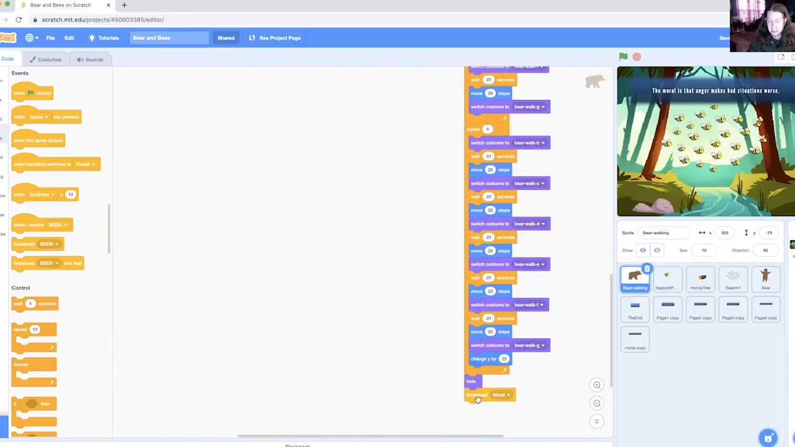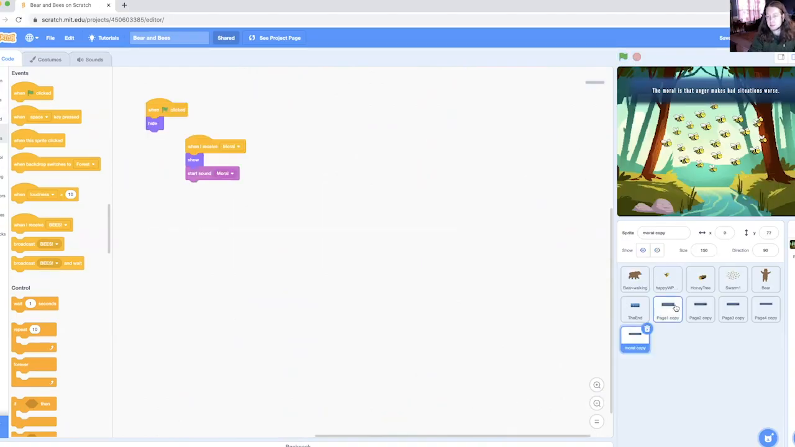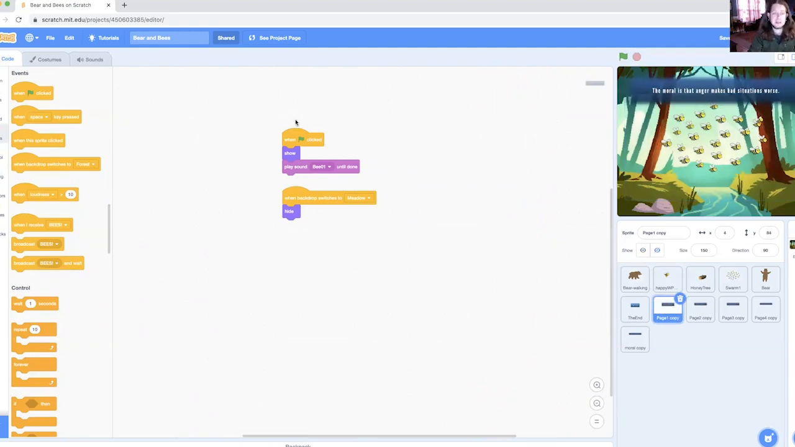And then at the very end of this, it broadcasts moral. The moral is that anger makes bad situations worse. So that's how I did all of the voices. At the very beginning, we start with play sound B1, which is the first piece of the story. So that's the voiceover that's attached to that.